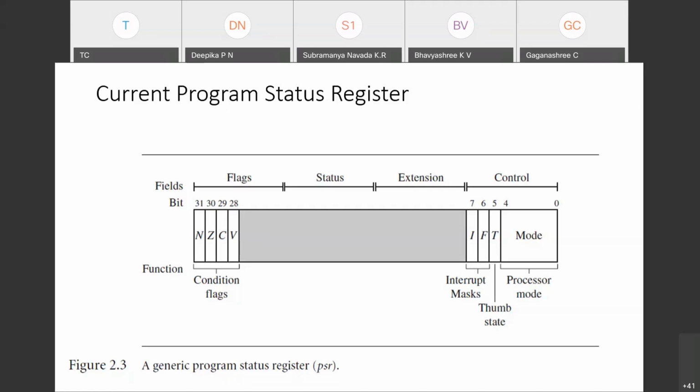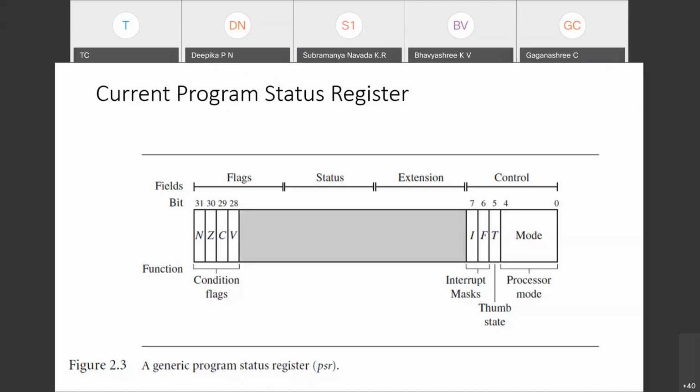Non-privileged mode means I can read, but some of the fields, I'll call them fields, I cannot write, I cannot change. It means I don't have access to it. Such a mode is called non-privileged mode. Please remember that the user mode, what I mentioned as the first mode, is a non-privileged mode.